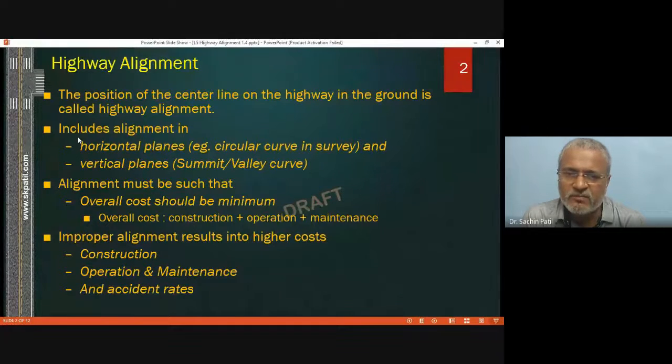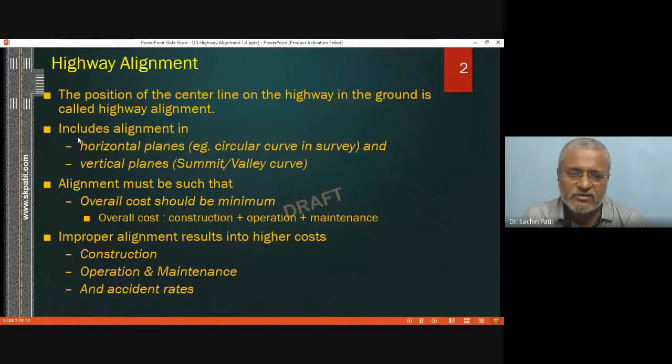So options A, B, C. These three options can be weighed and compared on overall cost, and the option with the minimum cost will be selected. So what is the overall cost? It is the total of construction cost, operation, and maintenance cost.